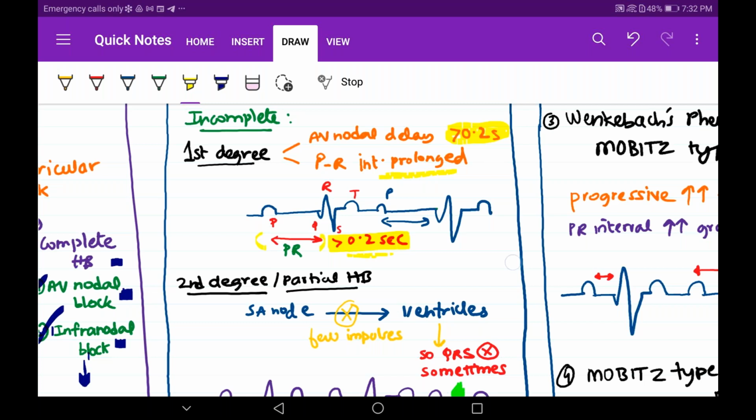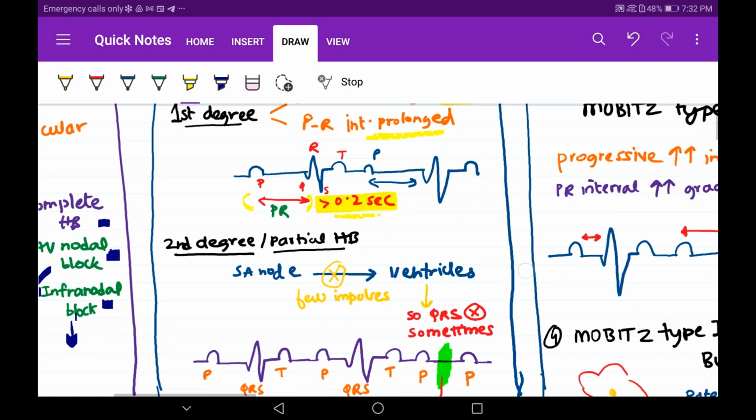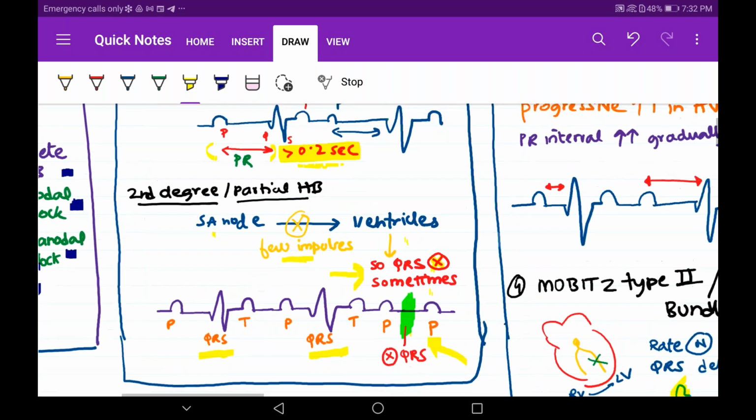Come to the second degree heart block. A few SA node impulses do not reach the ventricle, so the QRS sometimes does not come. A crossed arrow means it does not come. That's what I wanted to write over there. You see this green arrow? That's where the QRS has not come. Here the QRS has come, here the QRS has come, but here the QRS has not come because the impulse does not reach the ventricles. Few impulses. Let's go to the next.